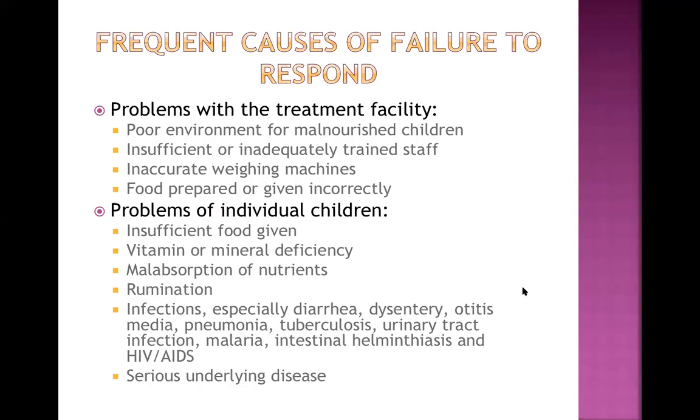Even if the child was not malnourished before, excessive demand but decreased supply will lead to failure to gain weight. So this type of explanation you can easily give. And if there is some serious underlying disease, then also the child has failure to respond. So these are some of the practical points we are talking about. As a doctor, we question ourselves, we question our diagnosis, but at the same time you have to think about these things as well.